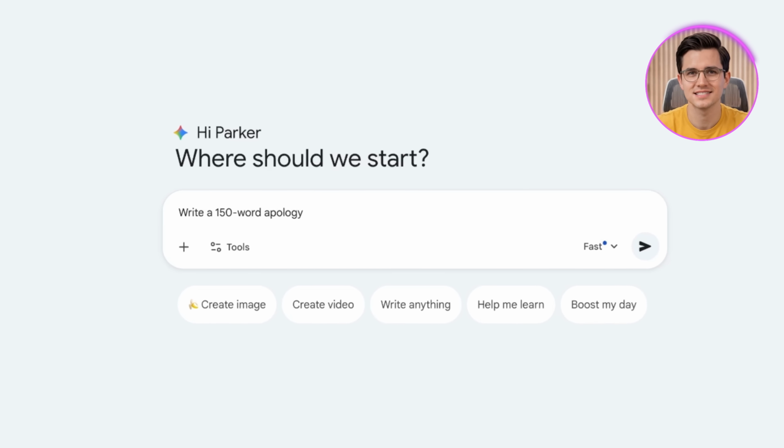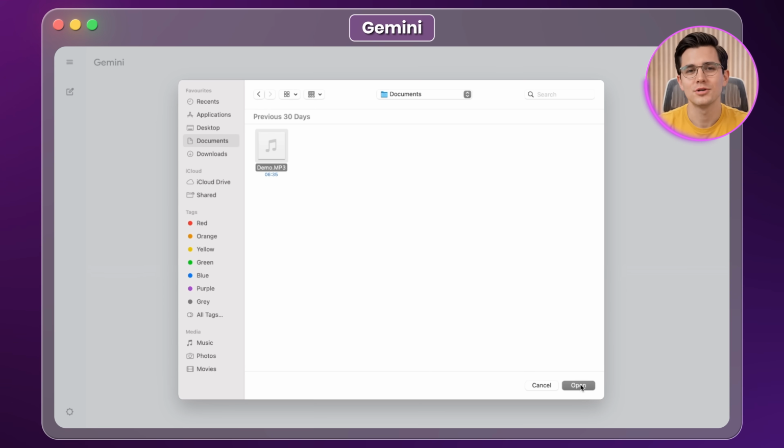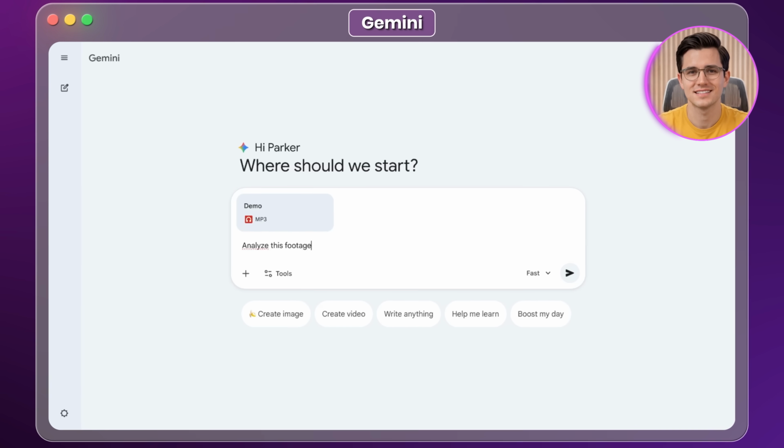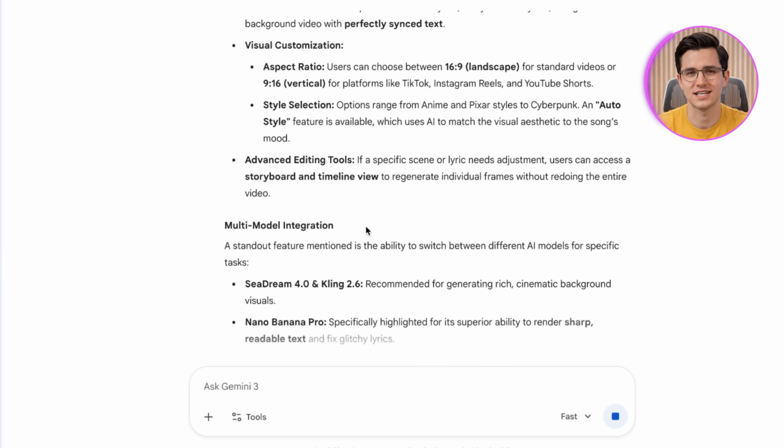And while that shift is happening right now, there is one final evolution coming down the line that you need to be ready for. Right now, most people are stuck just typing text into a box. But we are entering the era of multimodality, and we are already seeing this with tools like Gemini. You can currently upload an MP3 audio file or an MP4 video, and the model understands that footage as natively as it understands text. By the end of 2026, this will be seamless.